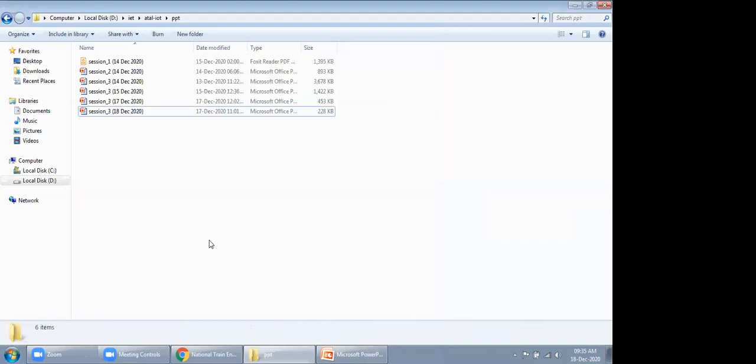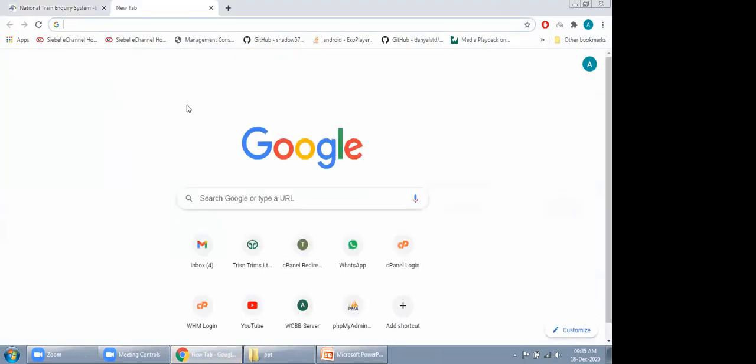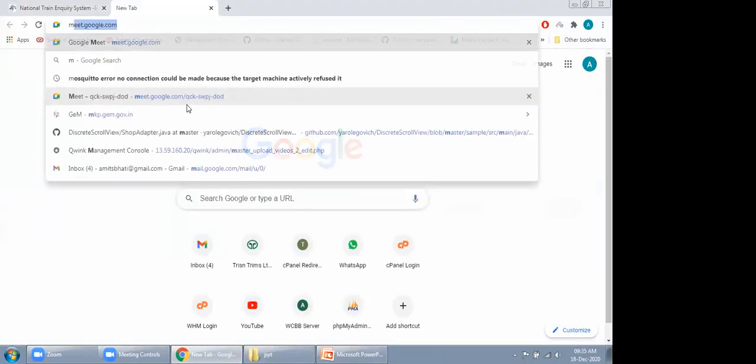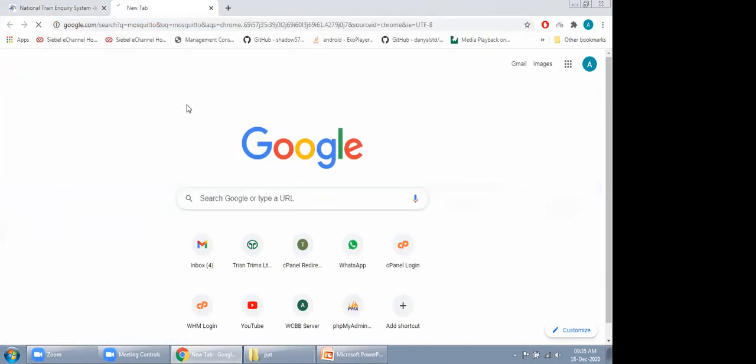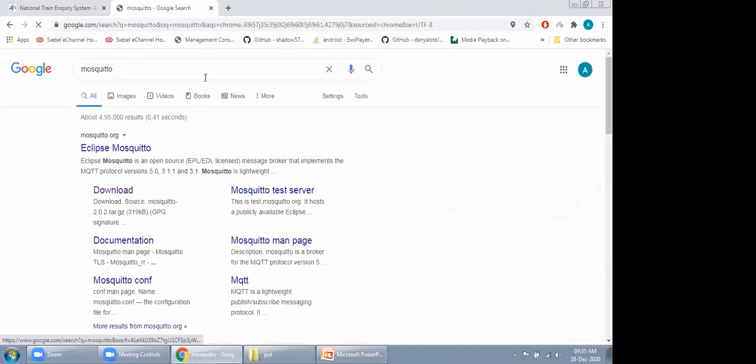So, in order to implement the MQTT protocol, you just go into Google and type mosquitto. There you have the website mosquitto.org, because Mosquitto is an open source broker that provides an implementation of the MQTT protocol.